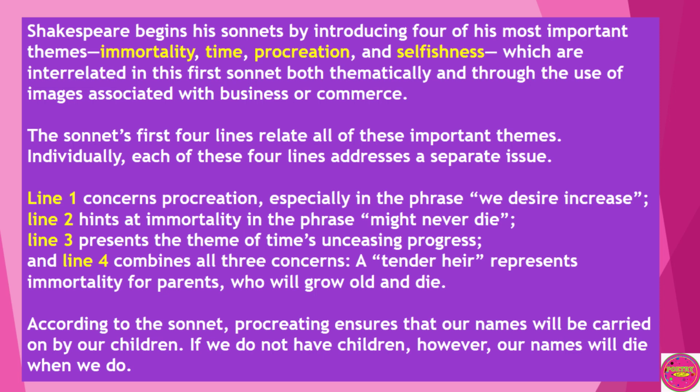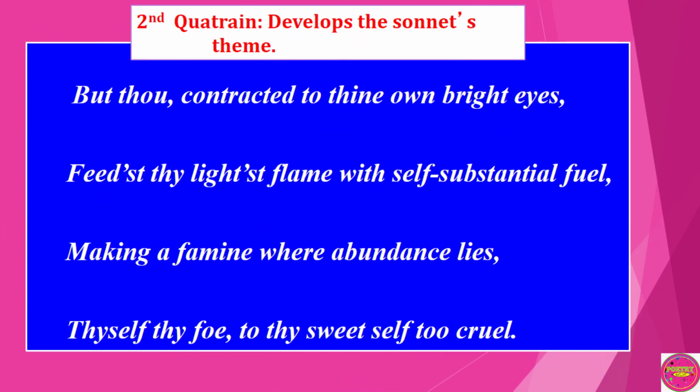The poet uses his poem to explain that beauty fades with time. Hence, people need to take steps to prevent the fading away of their beauty. Time is a threat to the beauty of man. However, children might continue his legacy. The idea of this poem is that if we want to live forever, then the only way to do this is to have children. These first four lines of the poem set the tone and mood for the rest of the poem. Let's go on to the next quatrain.